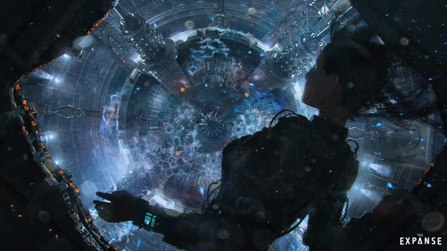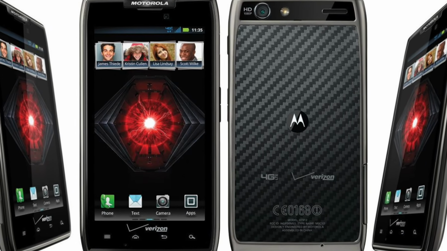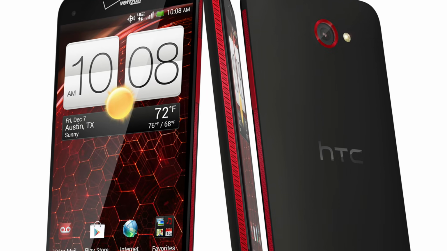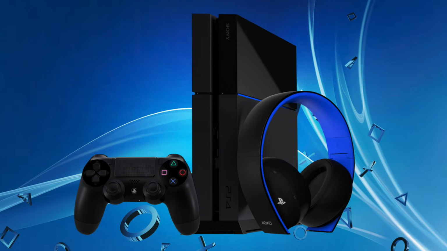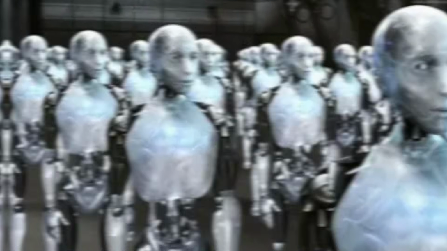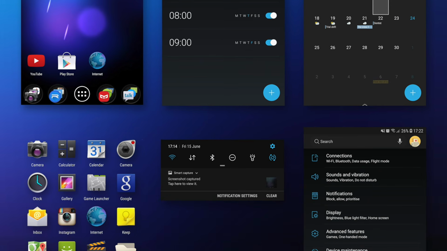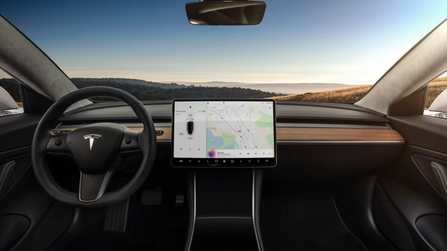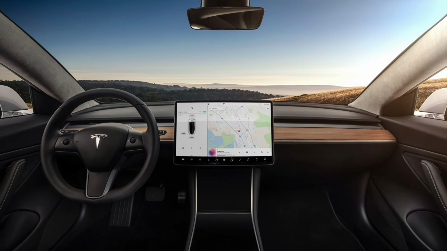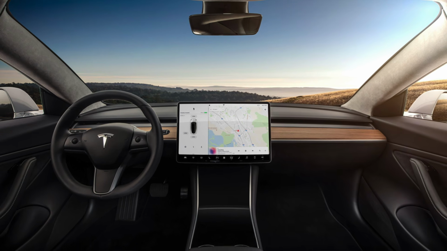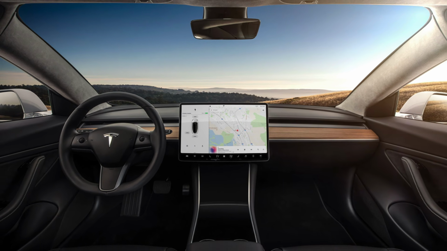Hexatron could be found in many places, from the old Motorola Droid Razr phones to the HTC Droid to the PS4 and the movie iRobot. It also has some overlap with Dark Aero, which we spoke about earlier, with the Android Holo UI falling under both Hexatron and Dark Aero. In the modern day, Hexatron can be seen in the designs of some Tesla cars with the all-white seats and large screen that's reminiscent of the aesthetic.